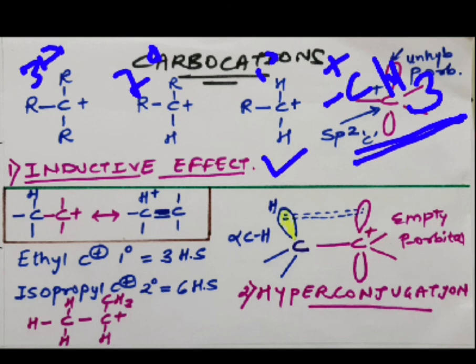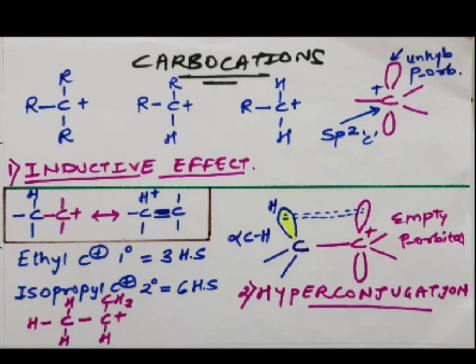Secondary, 2 alkyl groups, so it will have more stability. Tertiary, 3 alkyl groups, so it will have still more stability. So on the basis of inductive effect, the tertiary carbocation is more stable than secondary, secondary is more stable than primary, and primary is more stable than a normal methyl carbocation. Is it clear? We'll move on to the second parameter.